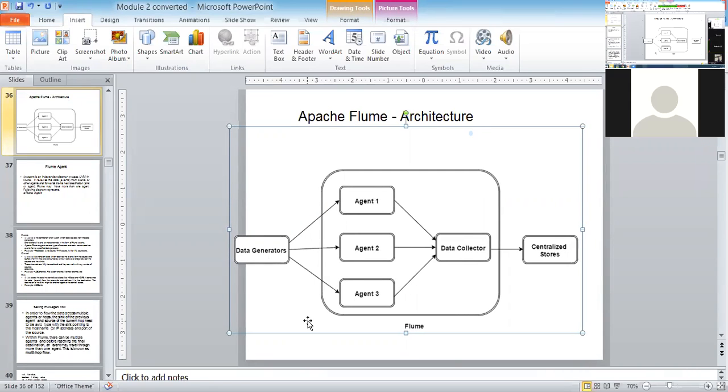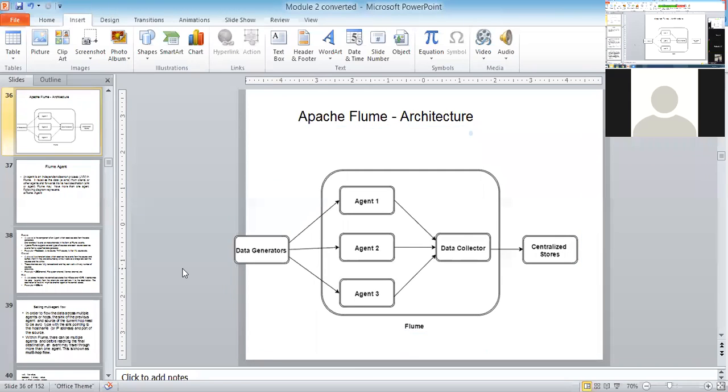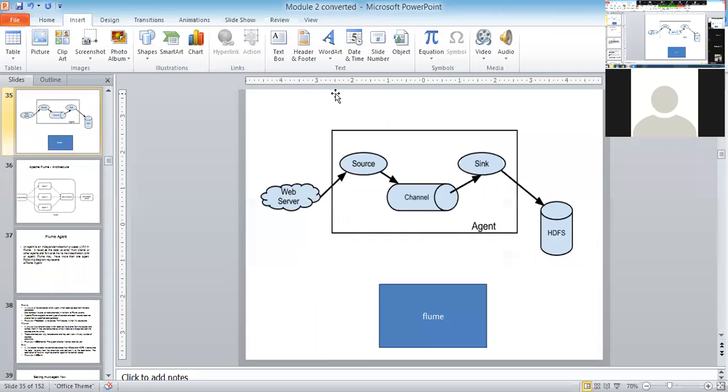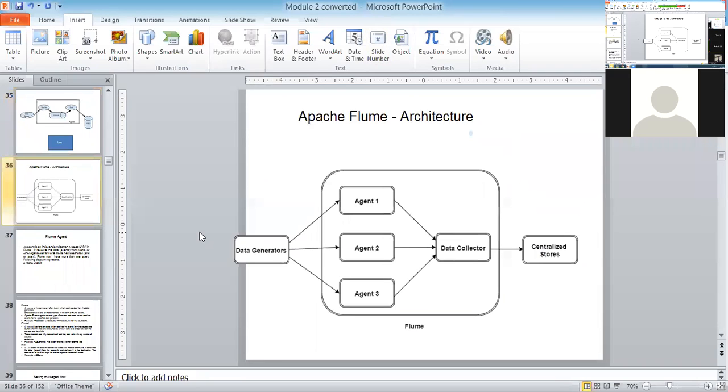Can you understand what the things are? Anybody can answer me if you are connected to me. Agent means what? What things does an agent consist of? Can anybody answer? I believe you people are hearing me.